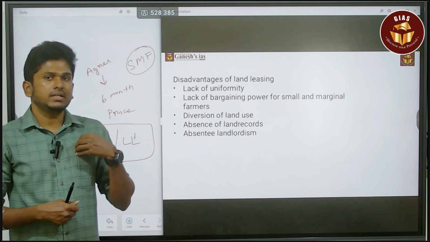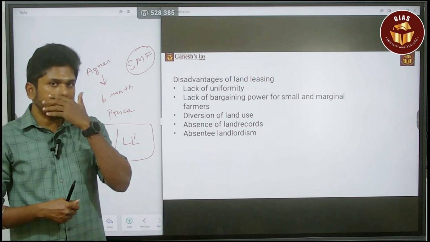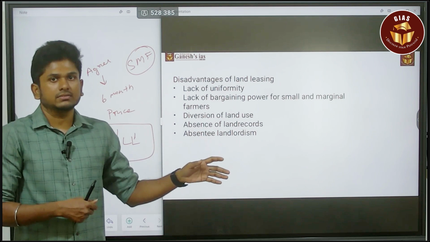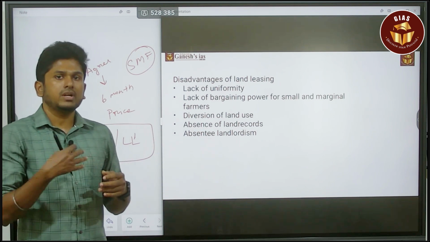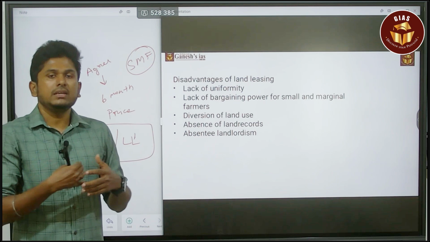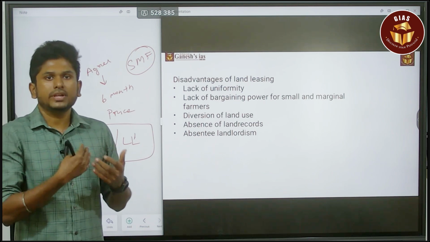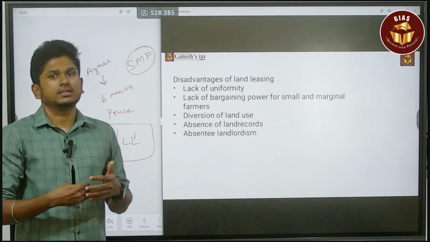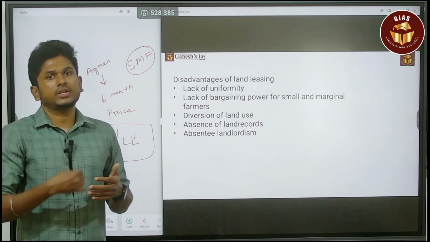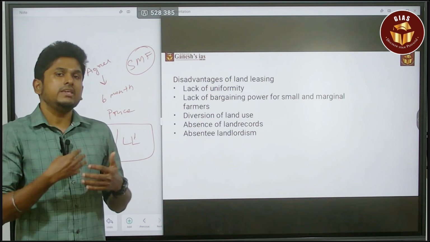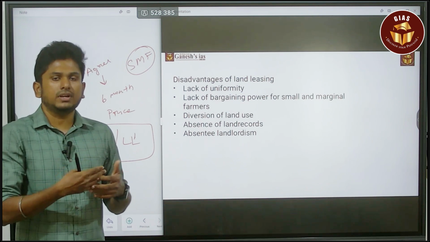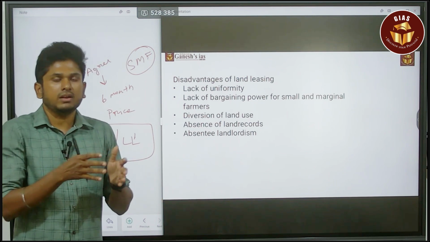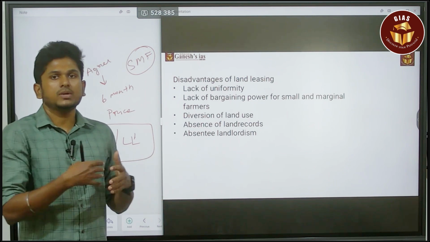For example, consider that I am living in Chennai, but I have land in my own village. I just lease my land and I don't watch what is happening on it. In that scenario, the leaser will do whatever he wants on the land. That will affect my land's productivity, and the soil quality may be affected. Consider that for high yields, he continuously uses fertilizers or pesticides on my land. In future my land will lose its fertility and become sterile.